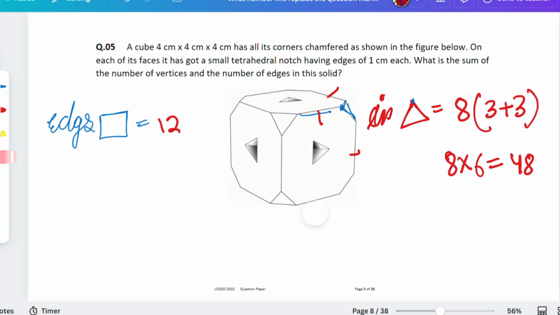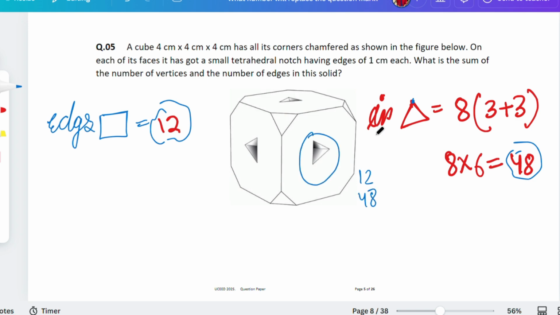How many edges? Okay, 12 edges. There's nothing for vertices, there's 12 edges only, and here we got 48. So overall we are having 12 and 48. We have to count one more thing, that is this tetrahedron. In tetrahedron, how many tetrahedron are here, guys?